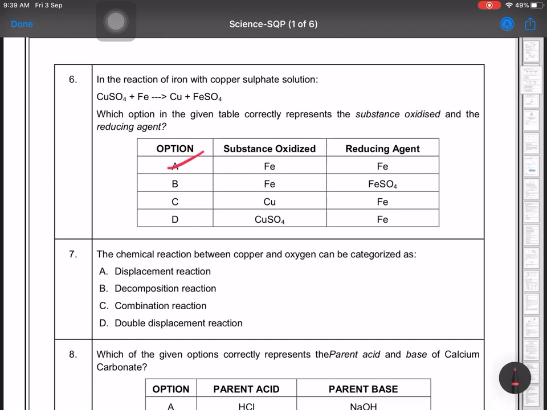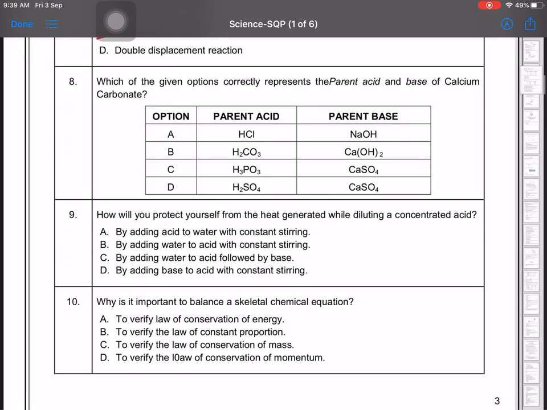The chemical reaction between copper and oxygen can be categorized as, the question number 7, copper and oxygen combination reaction it will be, so option C. Next is question number 8. Which of the following given options correctly represent the parent acid and base of calcium carbonate? Now when we are talking of parent acid and base, calcium carbonate किन से बना हुआ है? तो कार्बोनिक एसिड एंड कैल्शियम हाइड्रोक्साइड होता है, तो H2CO3 and Ca(OH)2.